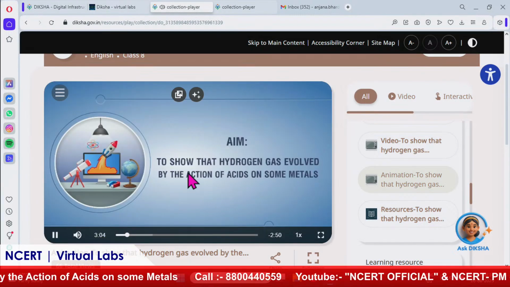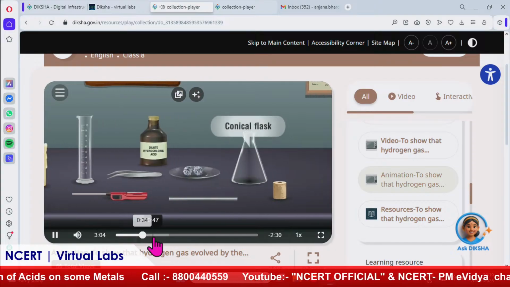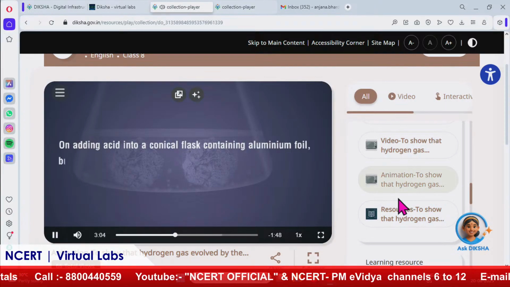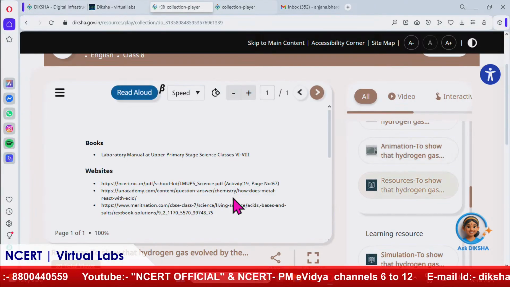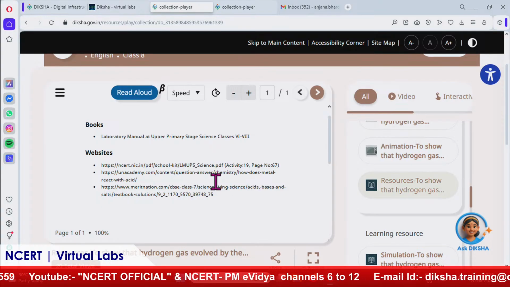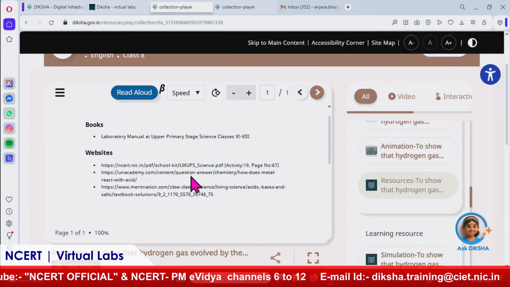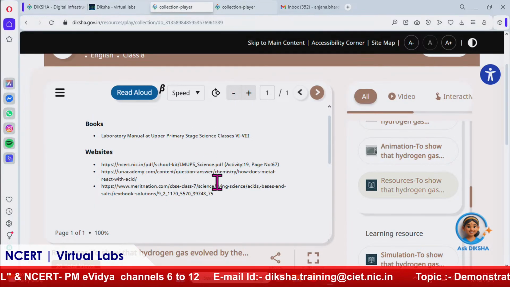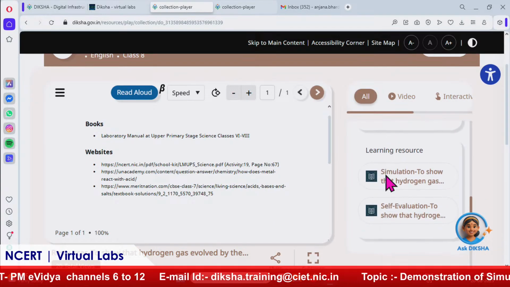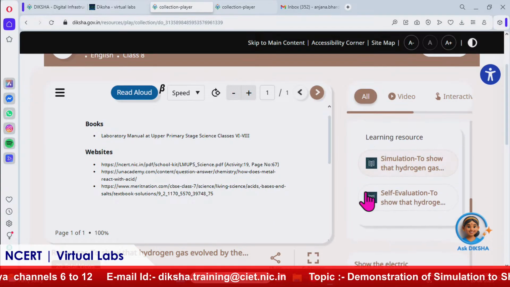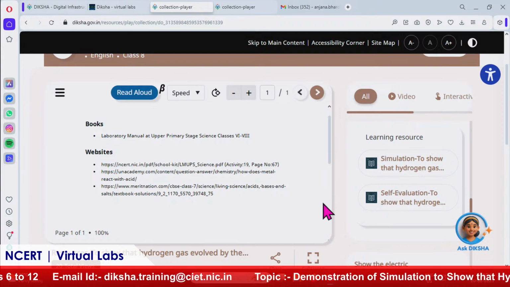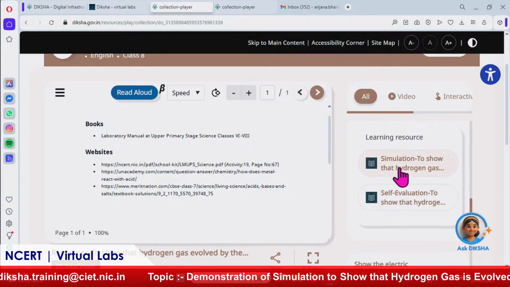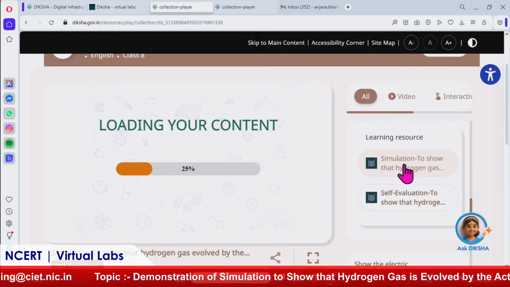In the animation it is showing the aim and all the other materials required and the objectives. Now, the various resources from which these simulations and theoretical parts have been taken are the laboratory manual of NCERT class 6 to 8 and various websites. If you want to practice more, there are different websites to fetch resource material from, and certain books that you can read. So you can even practice more and brush up your skills further.